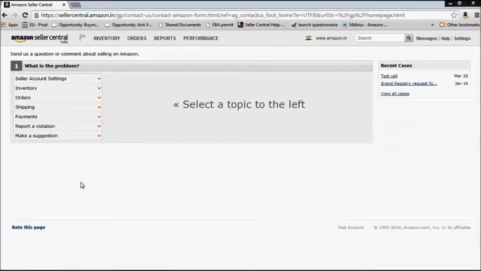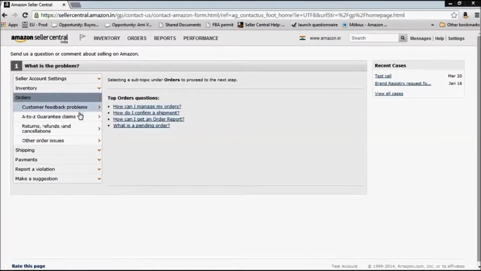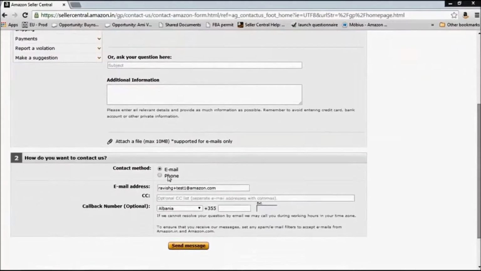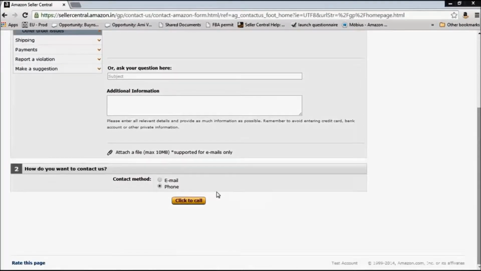it will ask you to select a topic for which you're contacting the seller support. So for example, if you're facing problem with, let's say, orders, let's say other order issues. So you have 2 options. You can either contact them via email. You can add all the details here and send them an email, or you can contact them via phone during the business hours. So if you select phone here and if you select the option of click to call, you will receive a phone call from seller support on the phone number that you provide.